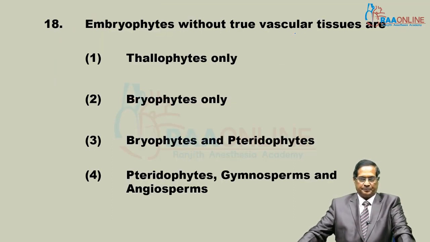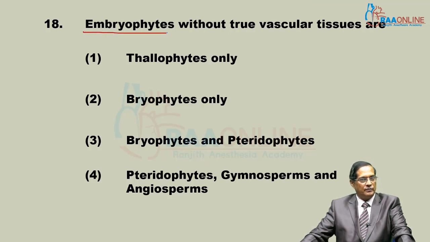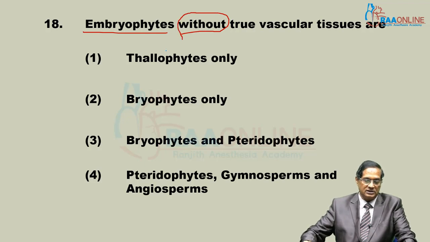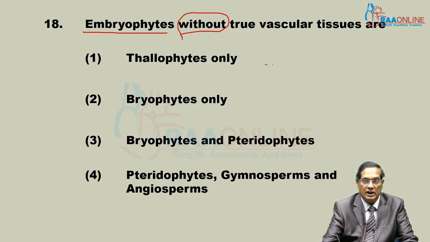Next one, embryophytes, that is, those which are able to form an embryo. That is, the zygote develops into an embryo in them.